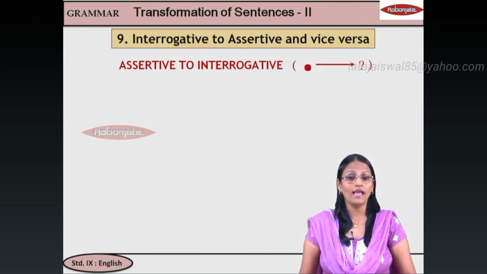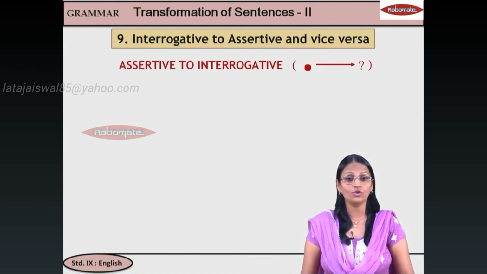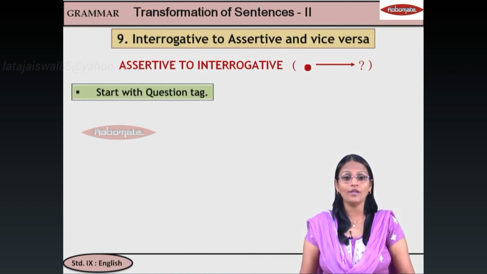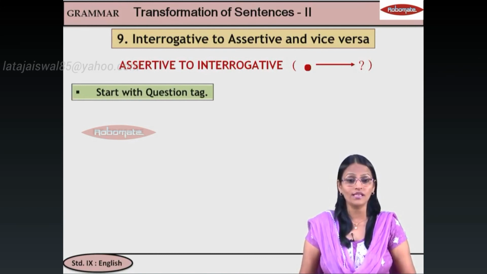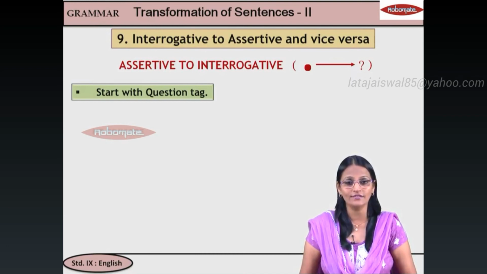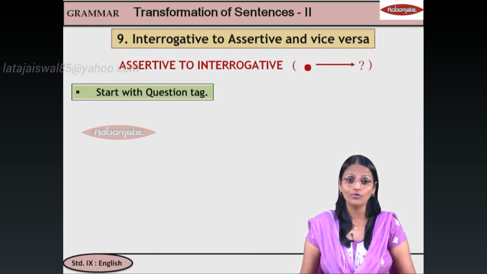Now we know that to convert assertive to interrogative, we have to start with a question word. So the best start is with a question tag. Take the question tag of the same sentence and you can make the interrogative. It's very easy. We have already done question tags. Students remember, if the sentence is affirmative, the question tag is negative. If there is an auxiliary verb, use that; if not, you now use do, does, did. So take that same question tag and make the sentence.